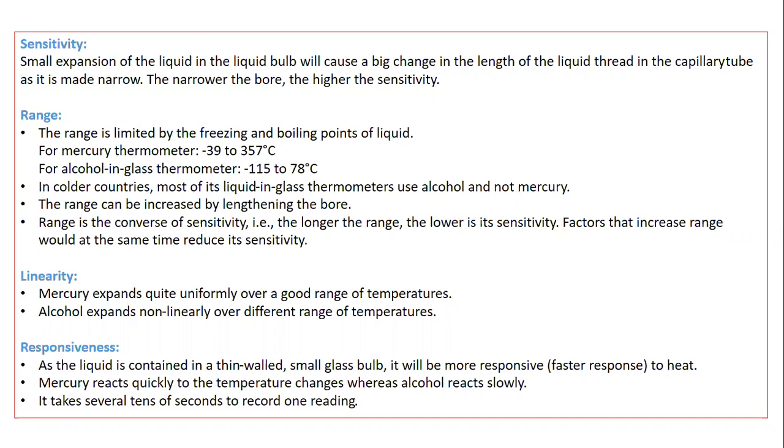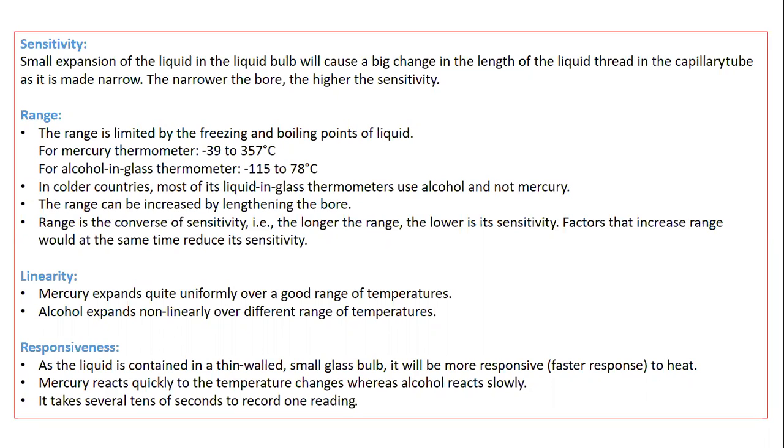When there is a small temperature change, the thermometer is responsible for showing you that small temperature change by changing the mercury level. So beta, sensitivity is that the thermometer should detect even a small change in temperature and show you that small change in temperature by changing the mercury level in the capillary tube, and the capillary tube is made narrower in order to increase the sensitivity. So the way to increase the sensitivity is to make the bore of the capillary tube narrower.